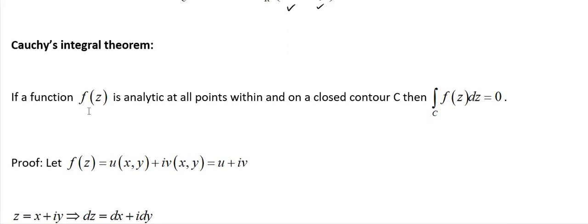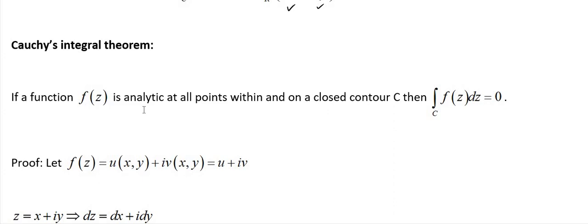If a function f of z is analytic at all points within and on a closed contour C, we have one function, that is f of z.